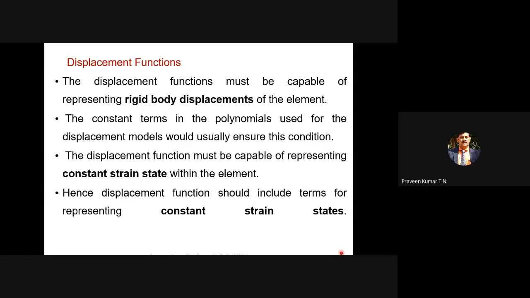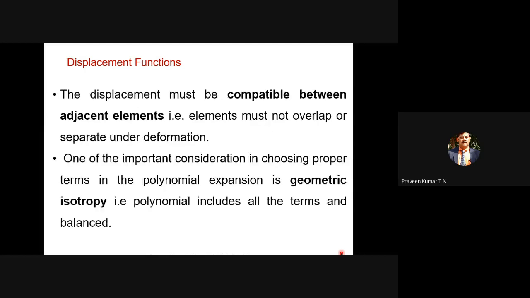There is a constant strain state. We have U is equal to A naught plus A1x. So what is strain? Strain is equal to the rate of change of displacement. Del U by del x is equal to A naught becomes 0, plus finally we end with A1x. Once you differentiate A1x, we will get only A1. That is referred to as a constant strain state. That means at least one higher order term should be there. You cannot have only A naught plus B naught. So we require B1x also to represent constant strain.